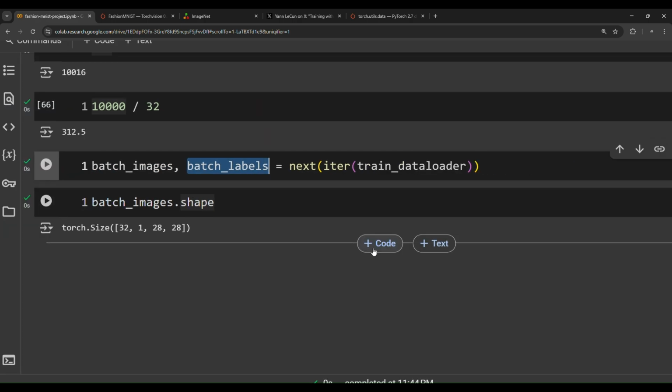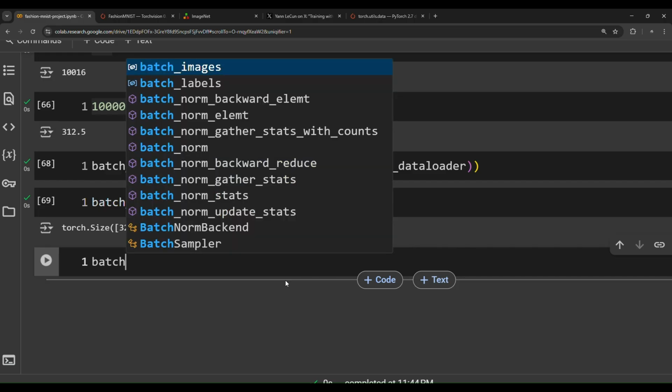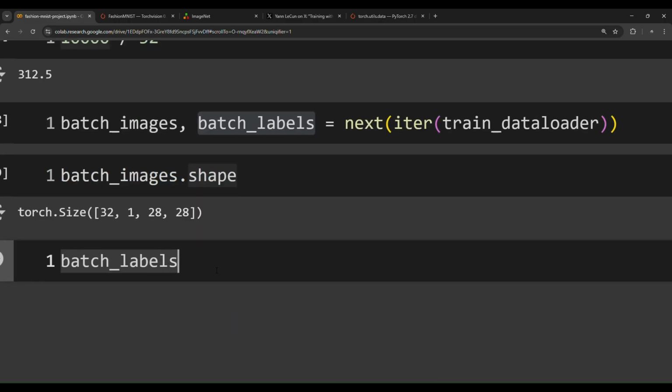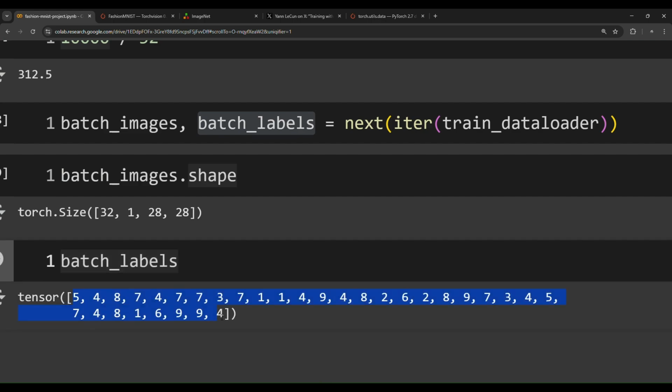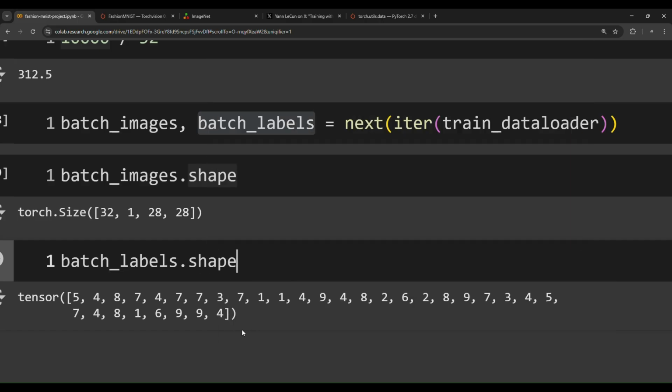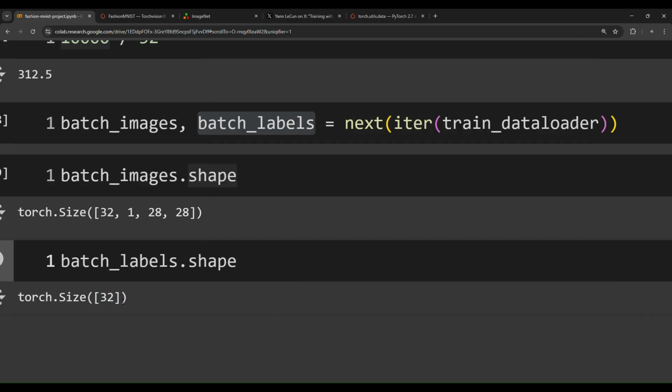Now the same thing if you try to get the shape of the labels. I want you to have a think for a moment. What is the shape of the labels? Well, if you try to get the shape of it, we will get 32. So we have 32 labels. Now you might have the question, why do these images have color channel, height, width?